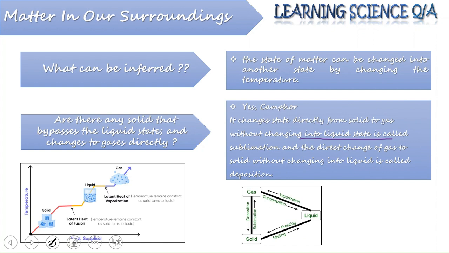Now the whole phenomenon can be explained with the help of this figure. We have a solid which upon heating is converted into liquid, and the opposite process being freezing. Again, a liquid upon heating gets converted into gas, the opposite process being condensation. And also, we have solid which can be directly converted into gas by the process named sublimation, and gases when directly converted into solid by the process known as deposition.